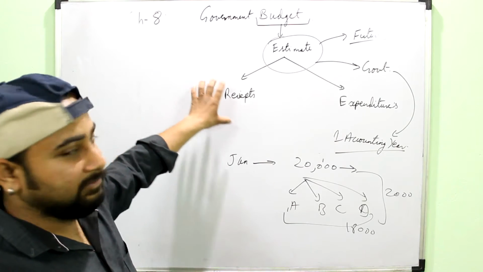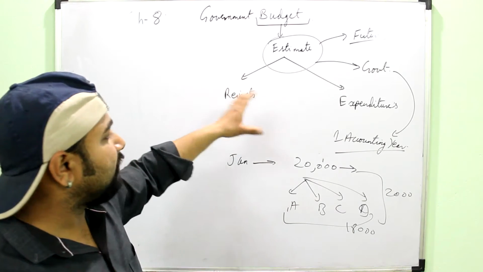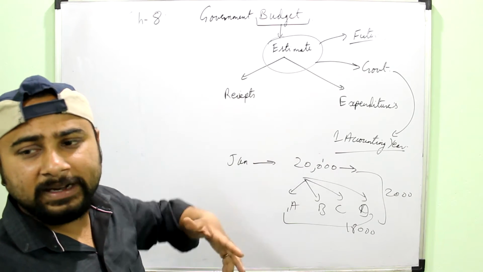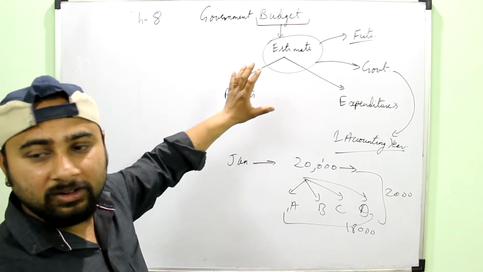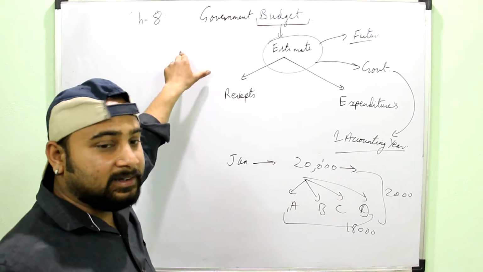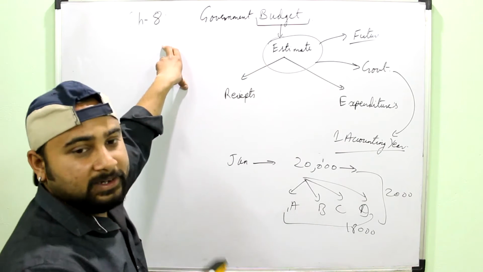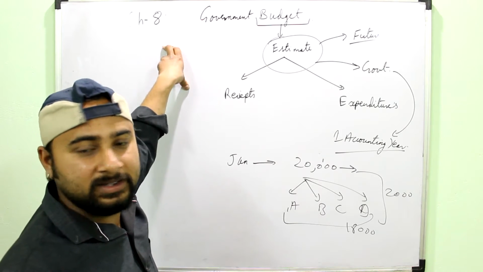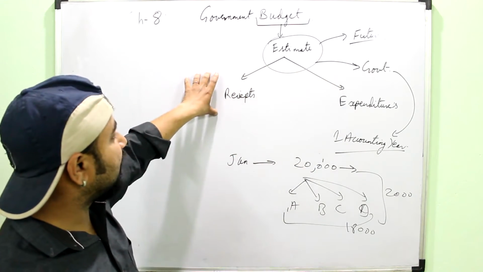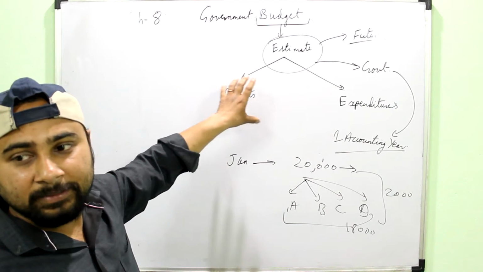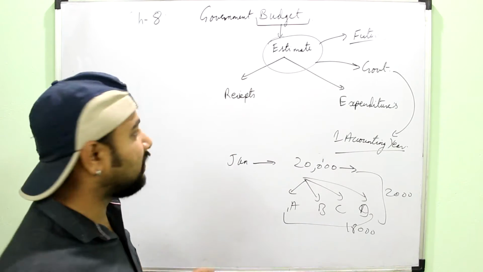Then, an individual and family members can make a budget; your parents might be making a budget to run the family. Similarly, the government makes a budget to run the economy. The family budget is of less importance, but the government budget is of national importance. If there is any mistake or carelessness while making the budget, then there will be loss for the economy.